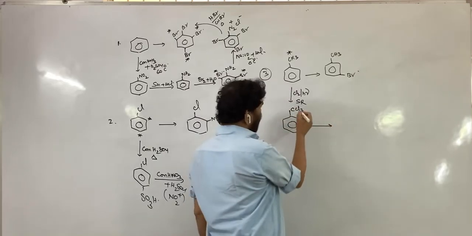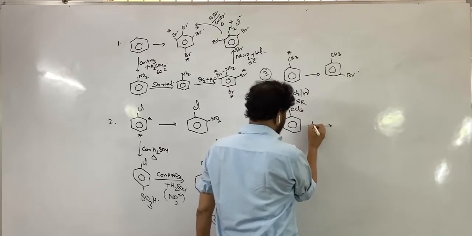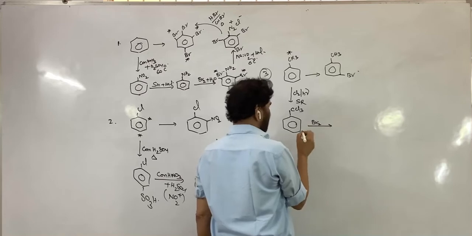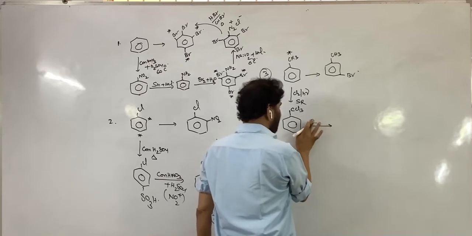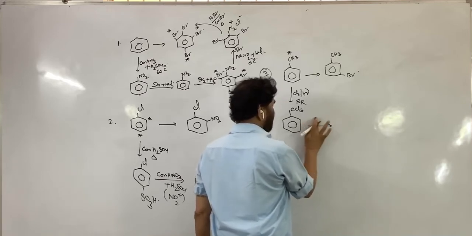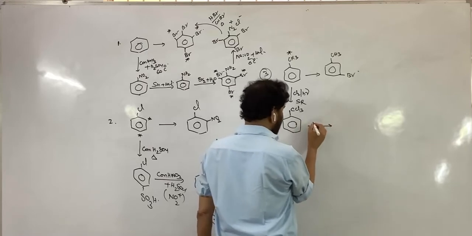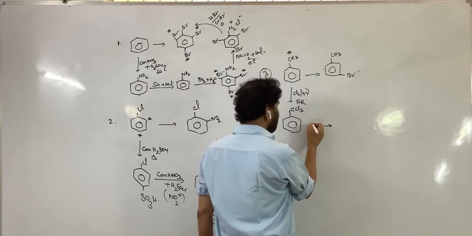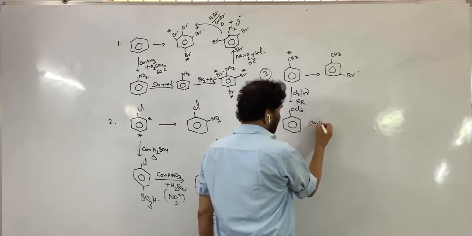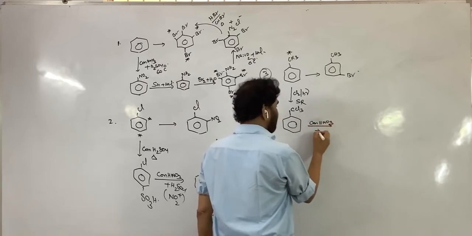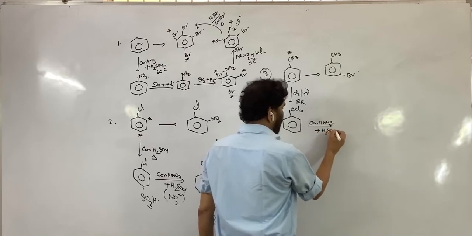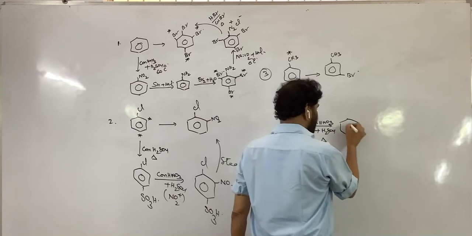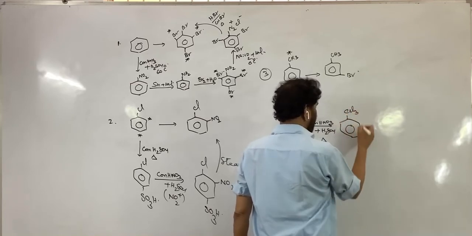Now introduce the bromine, or nitration is also okay. It will become a little lengthy, but let me write: concentrated HNO3, heat. The nitro group is introduced at the meta position.